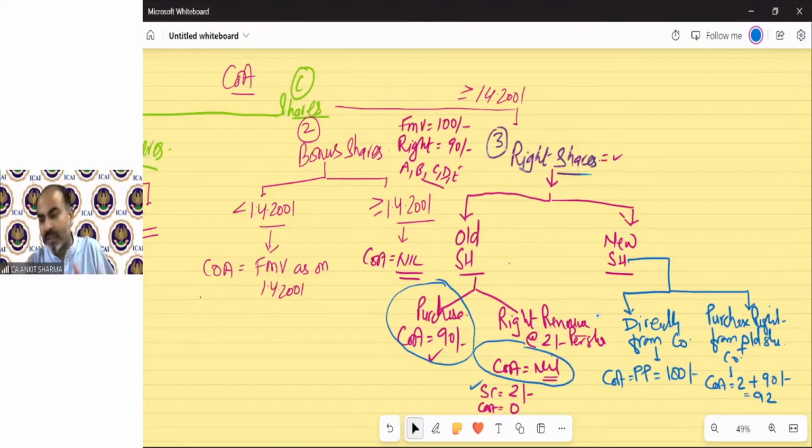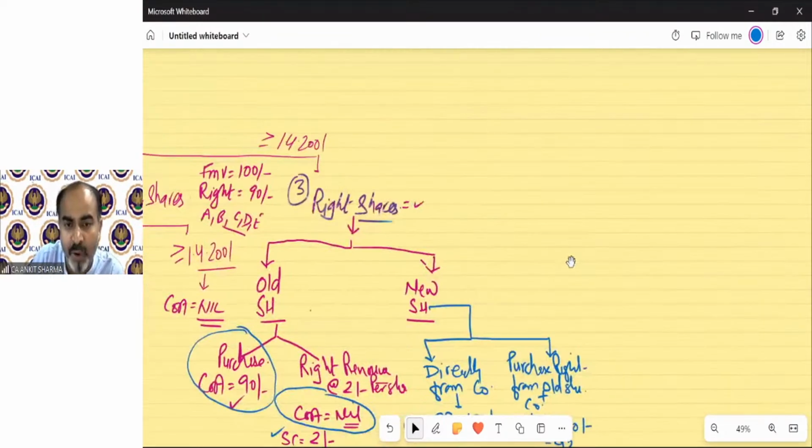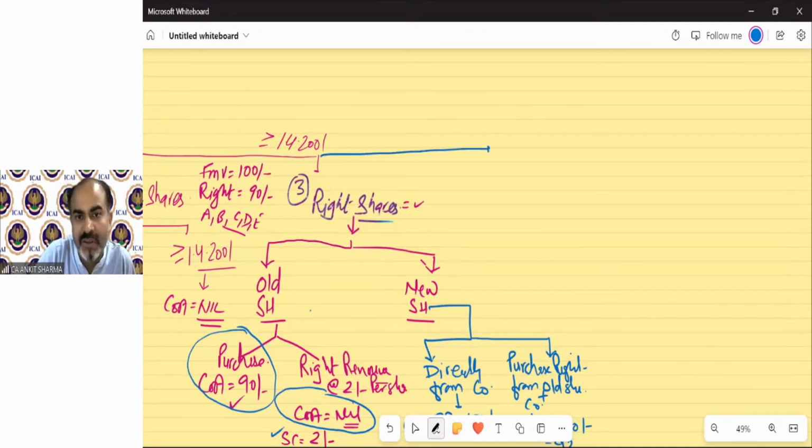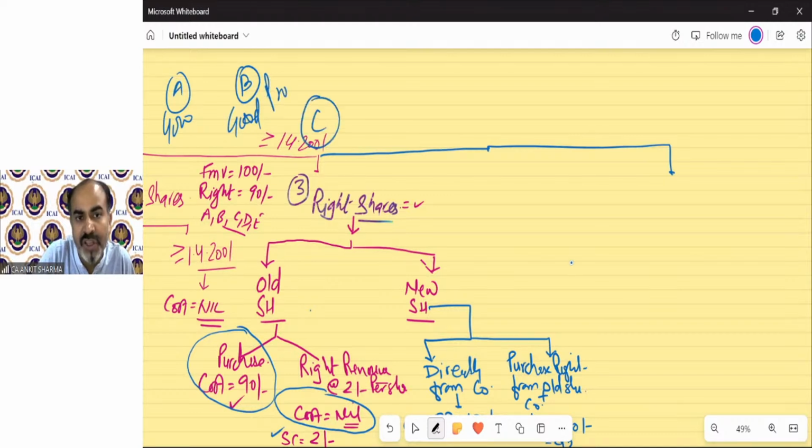So this diagram has already been made. It is in a chart presentation. I'll upload it today only. Do not worry. Now the last case. So this was our C case. Now the D case. A case was goodwill of business, trademark, copyright, etc. B case was goodwill of profession. C case was shares. Three kinds of cases: right share, bonus share, and ordinary.